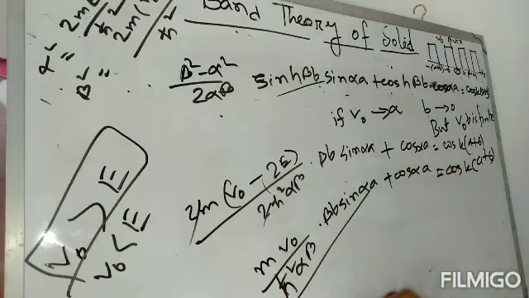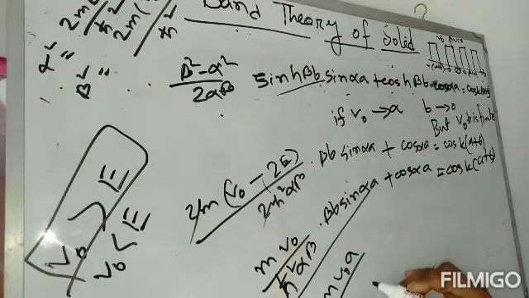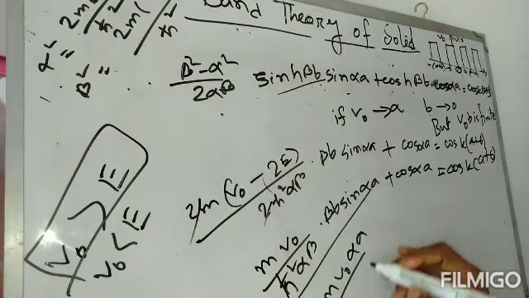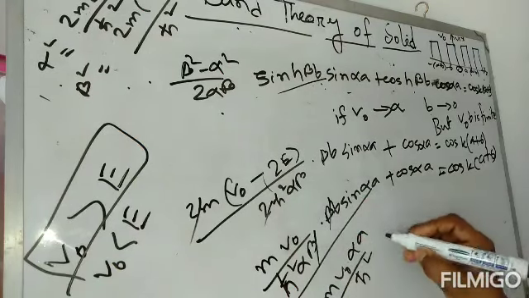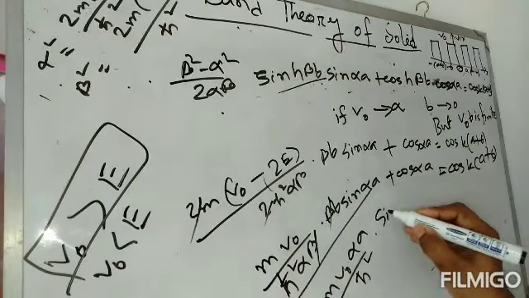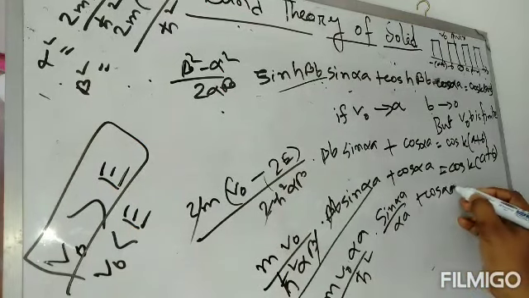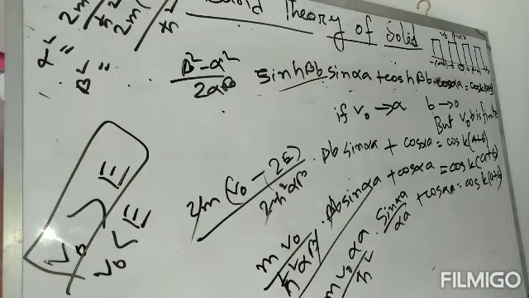We can write this equation like this: m V naught b a divided by h cut square, alpha a, this b will cut, then sin alpha a by alpha a plus cos alpha a equals cos k(a plus b).